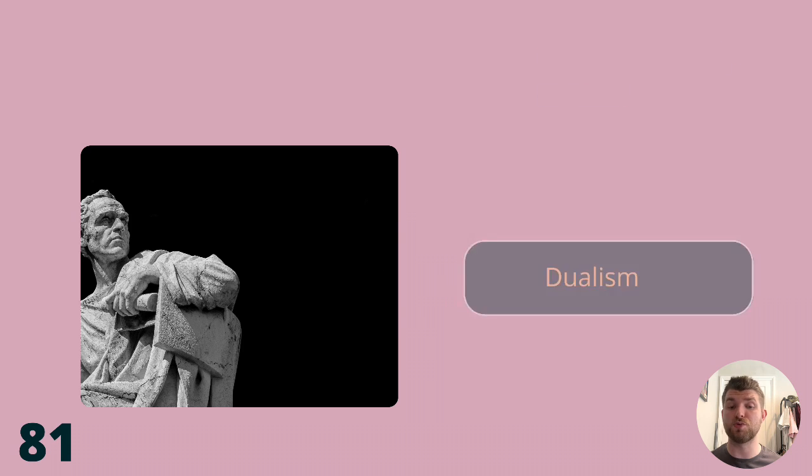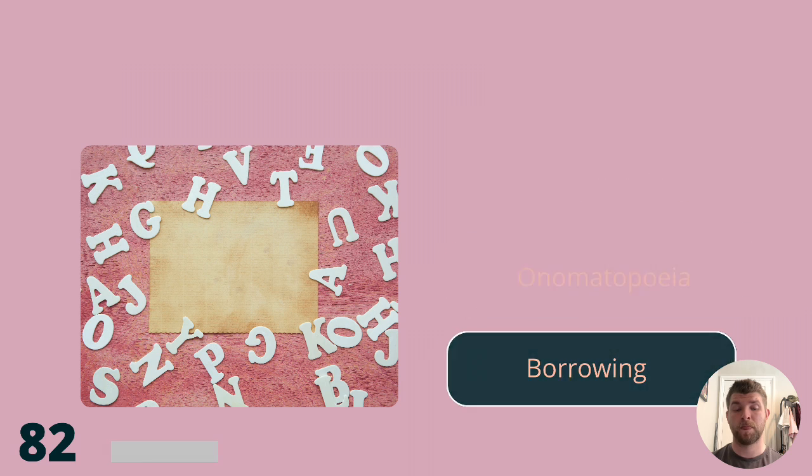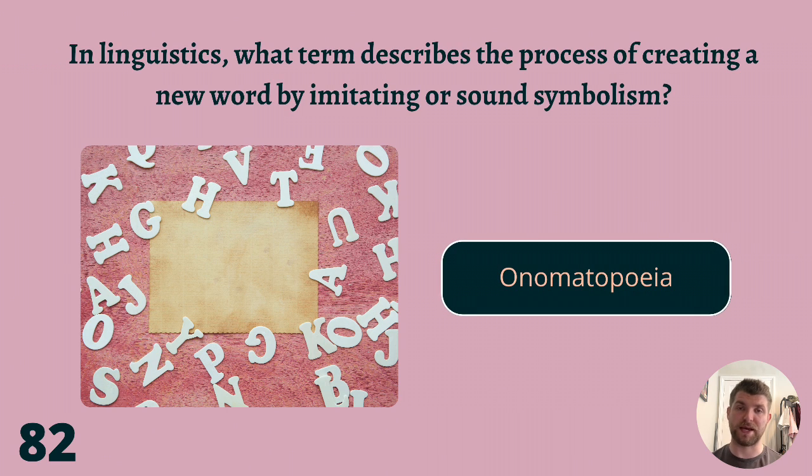Here's 82. In linguistics, what term describes the process of creating a new word by imitating sound or sound symbolism? Compounding, onomatopoeia, or borrowing? The answer is onomatopoeia.